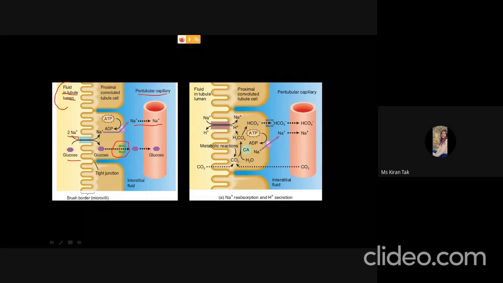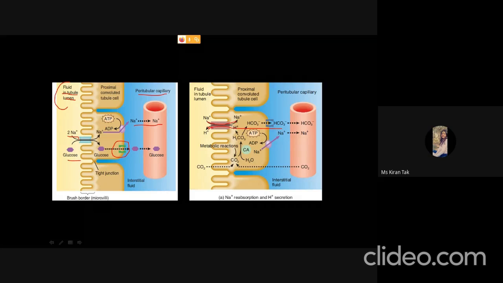Next is sodium reabsorption and H plus ion secretion, and how it takes place. It is dependent on the sodium hydrogen antiporter. When one sodium ion enters the cell, one hydrogen ion moves out of the cell.